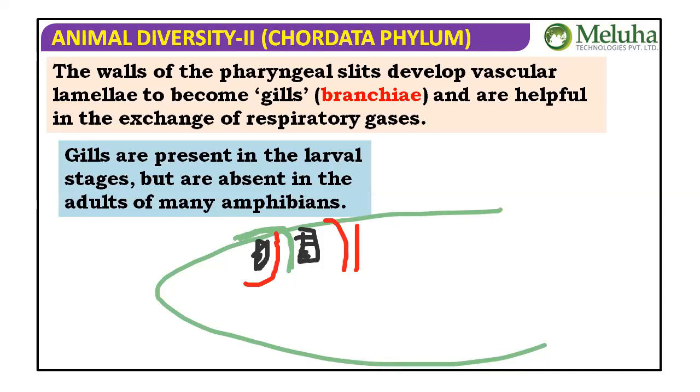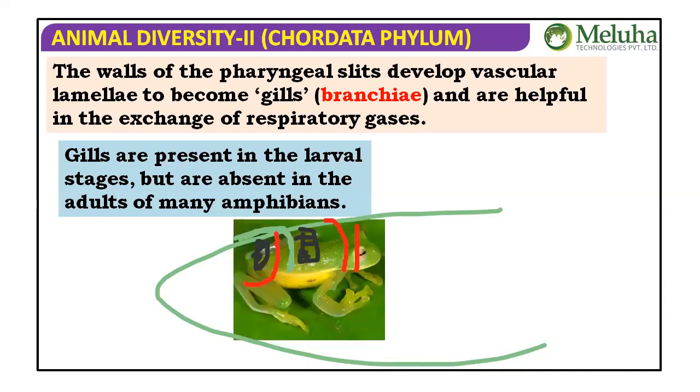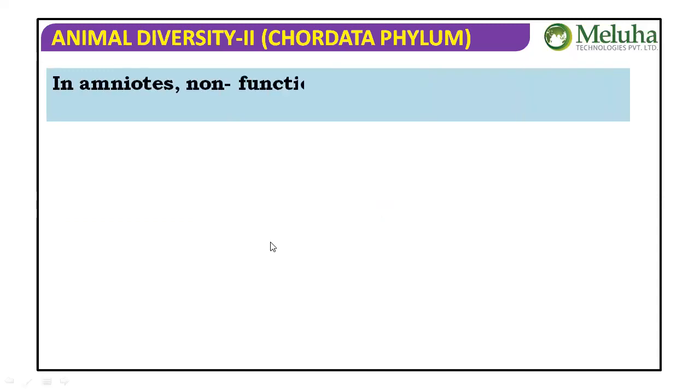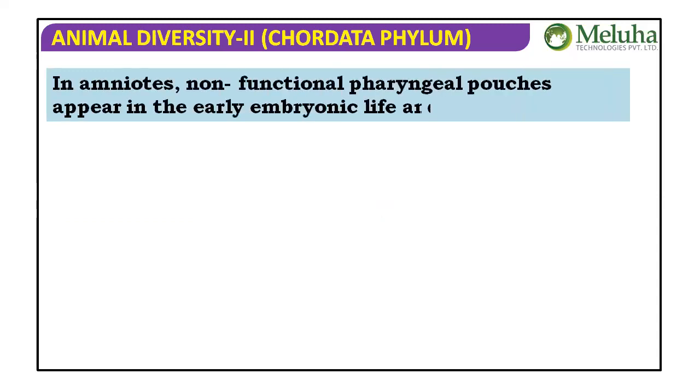Gills are present in the larval stages but are absent in the adults of many amphibians. The gills are for aquatic respiration, which we have seen many times in invertebrates also. The wall of the pharyngeal gill slits develops vascular lamellae to become gills and is helpful in the exchange of respiratory gases. Just keep that information; we'll discuss more in fishes. Then in amniotes, non-functional pharyngeal pouches appear in early embryonic life and disappear later.